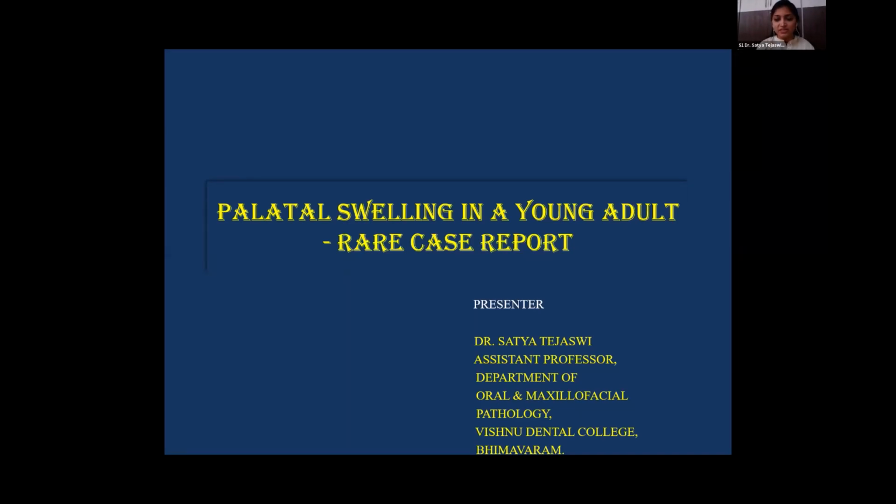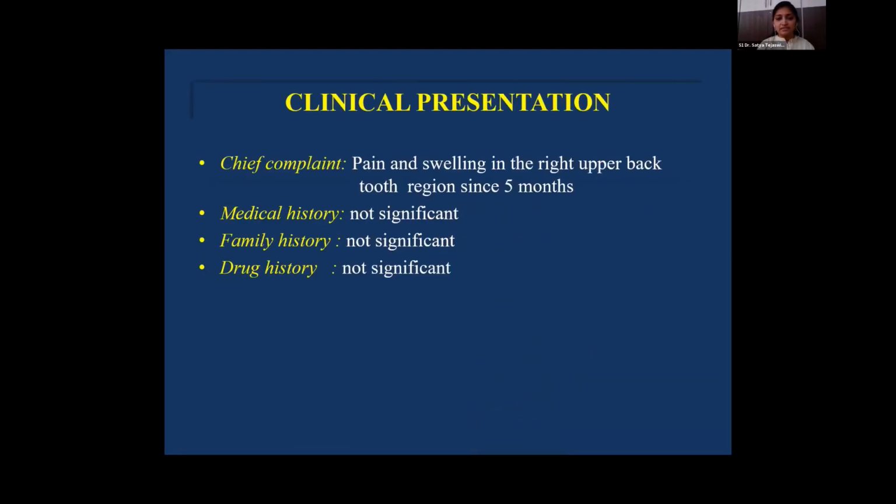Myself, Dr. Satya Tejasvi from Vishnu Dental College, Bhimavaram, presenting a case of a 26-year-old female patient complaining of pain and swelling in the right upper back tooth region since 5 months. She also gave a history of sudden onset of swelling and intermittent lancinating pain with radiating pain towards the nose also. Other histories, including medical, family, and drug history, were not significant.